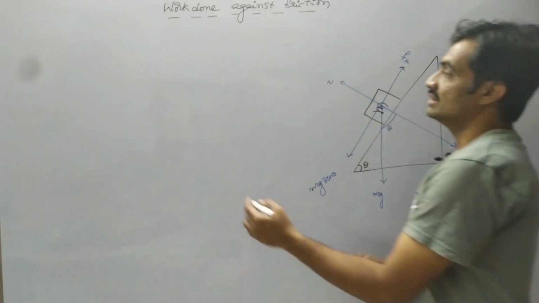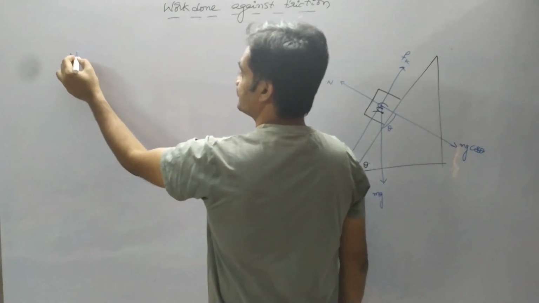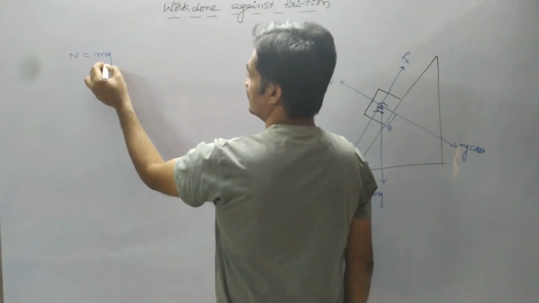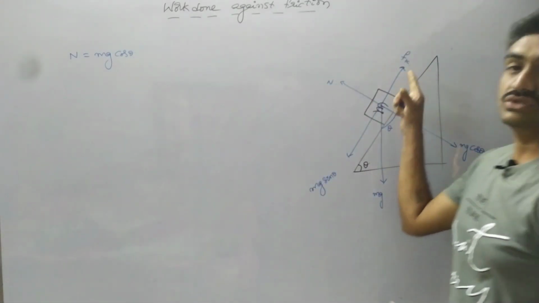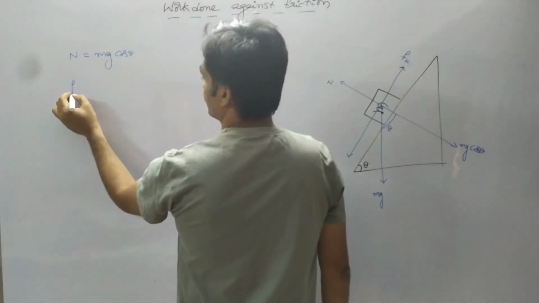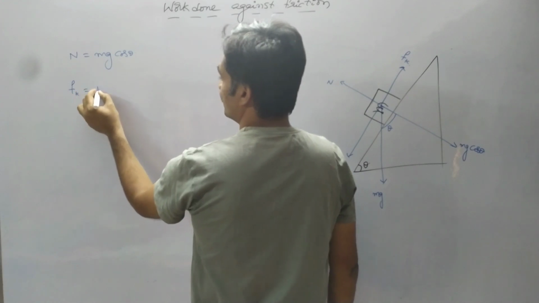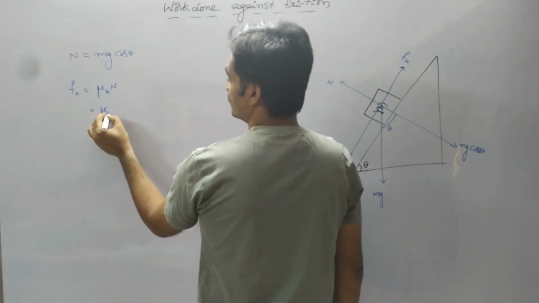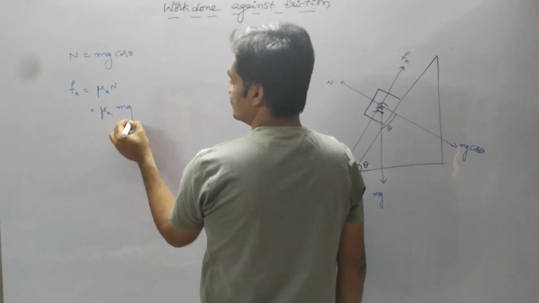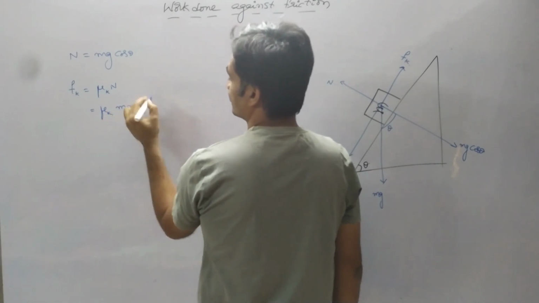Observe that N is equal to mg cos theta, whereas the kinetic frictional force F suffix k equals mu suffix k into N, which is equal to mu suffix k into mg cos theta.